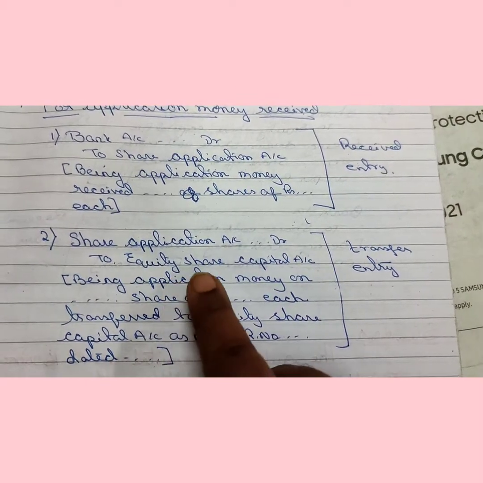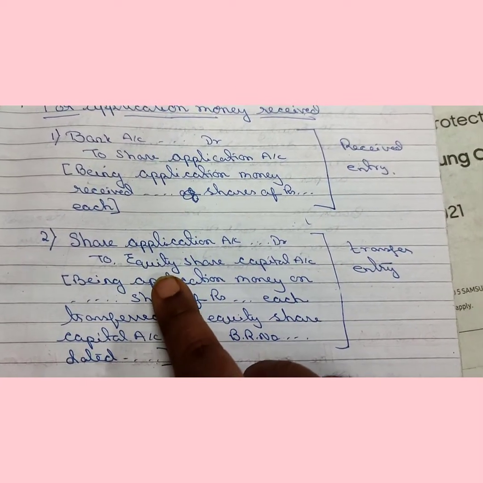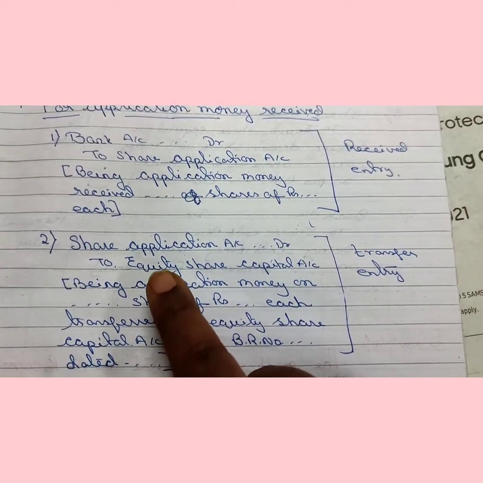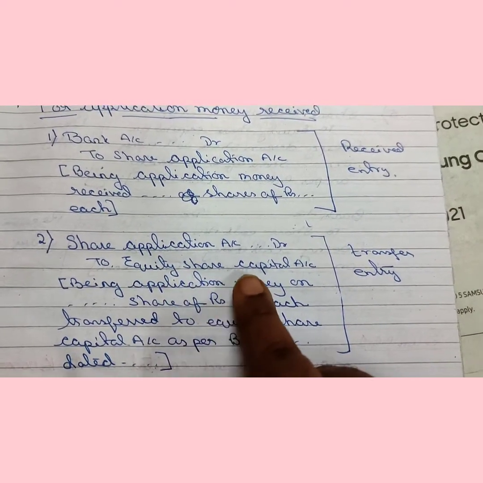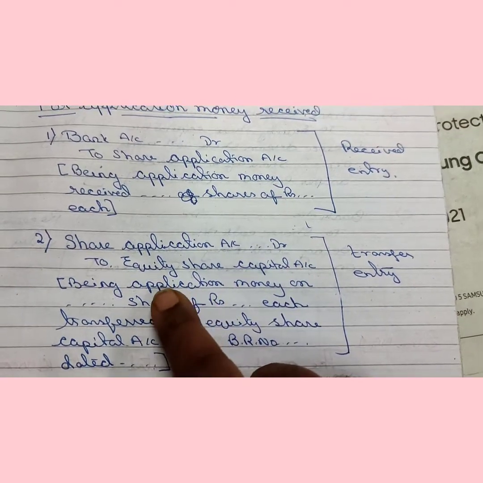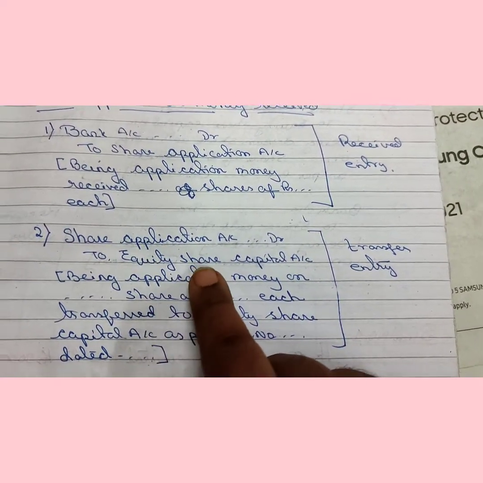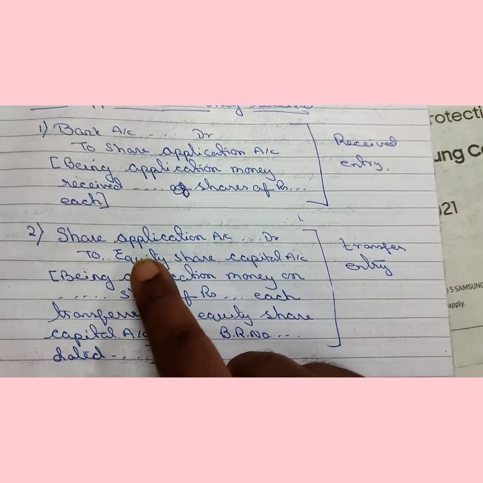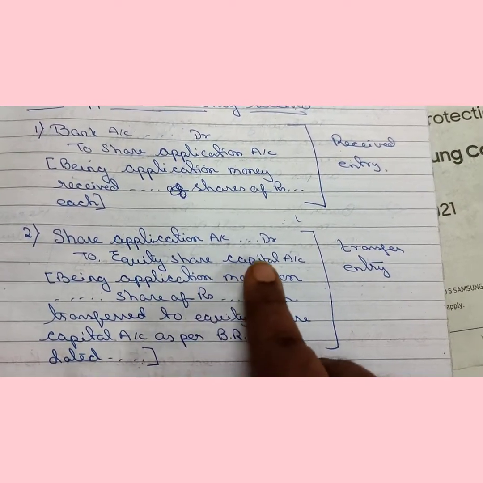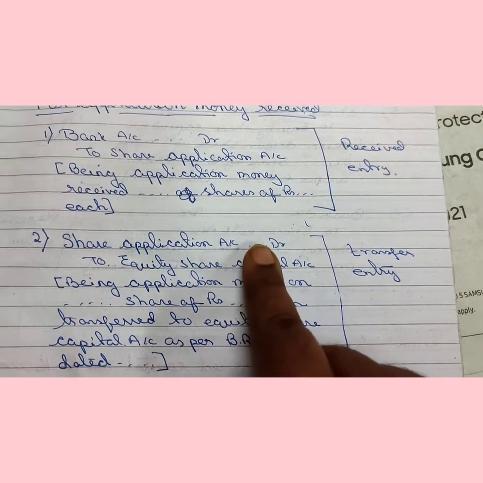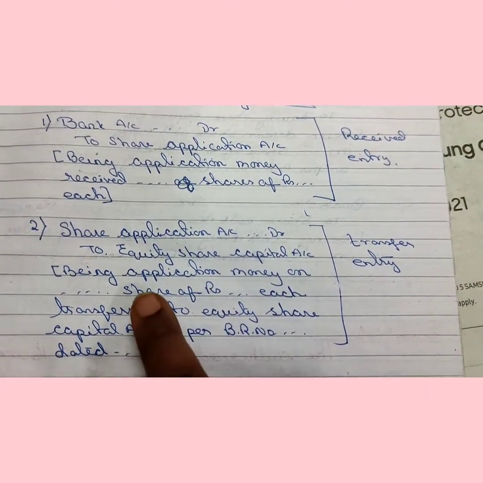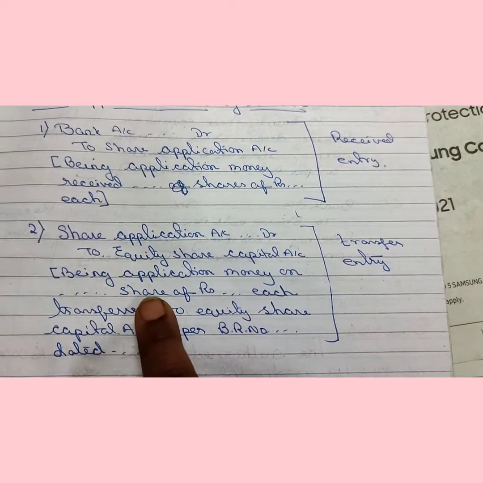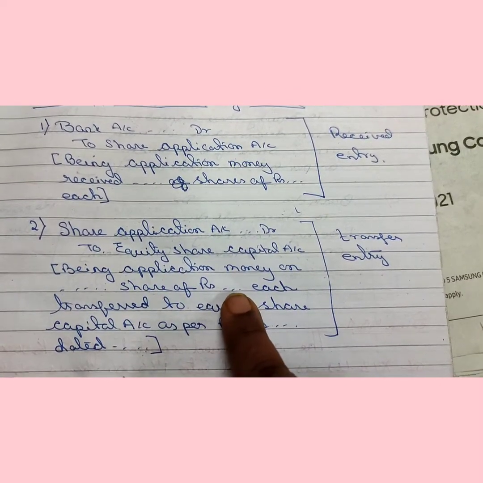Now if the share is an equity share, you write equity share capital. If the share is a preference share, then you have to write preference share capital account. I have written equity share here, but if in the question preference share is written, you have to write preference share capital account. And the narration is: being application money on number of shares of rupees dot dot, that is